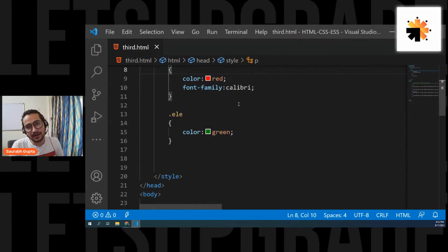Unlimited, Ankit Kumar, unlimited. There's no limit to it.